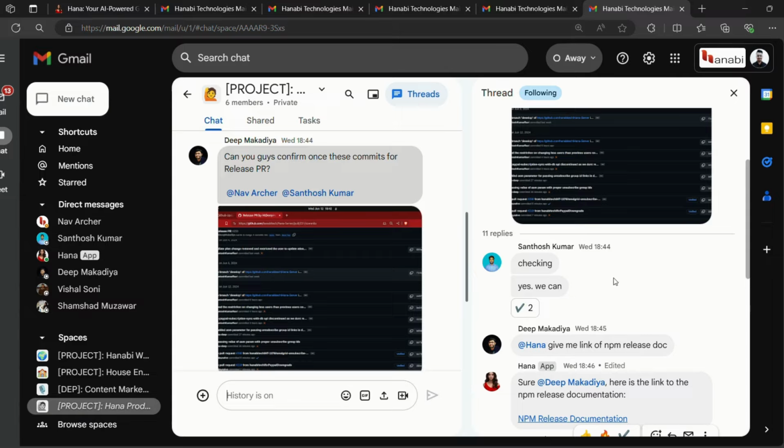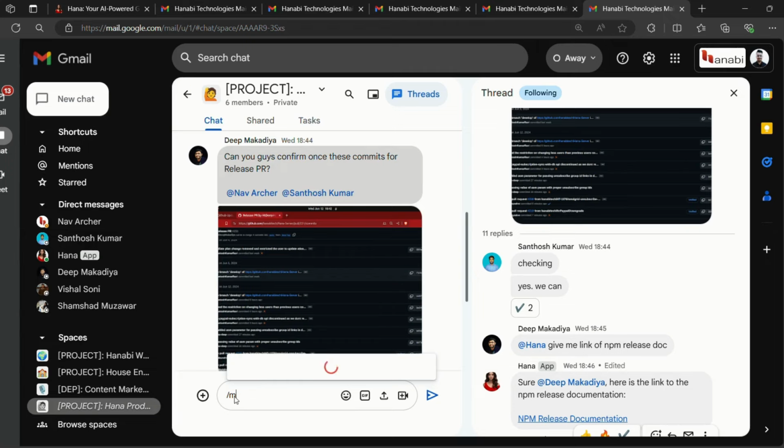This is a memory kind of example. Like Deep Makadia, one of her employees, has asked Hannah to give him the link of the npm release doc, and within seconds Hannah replied to Deep Makadia and shared the npm release documentation link. Now you might be wondering how she got that. So you can have this in 2 ways. In the first way, you can use the slash memory command,